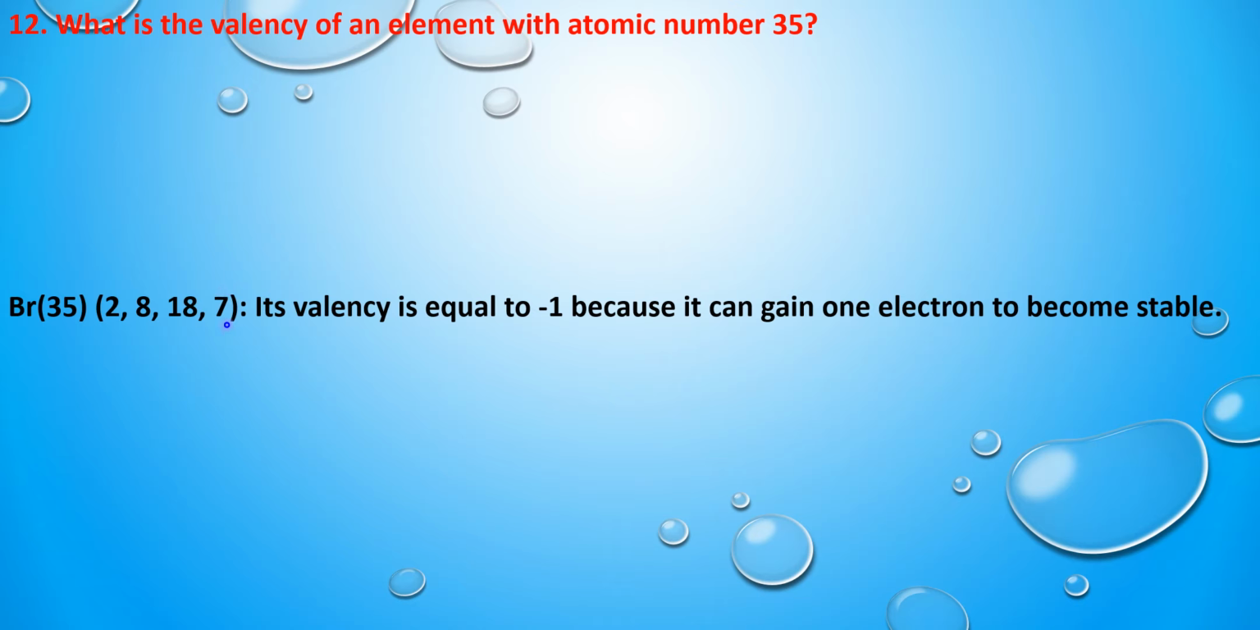To gain the octet structure, it needs 1 electron. So that means it has the capacity to gain 1 electron. By gaining 1 electron, it is going to be negatively charged. Hence, its valency is going to be -1. So its valency is equal to -1 because it can gain 1 electron to become stable and get the octet structure.